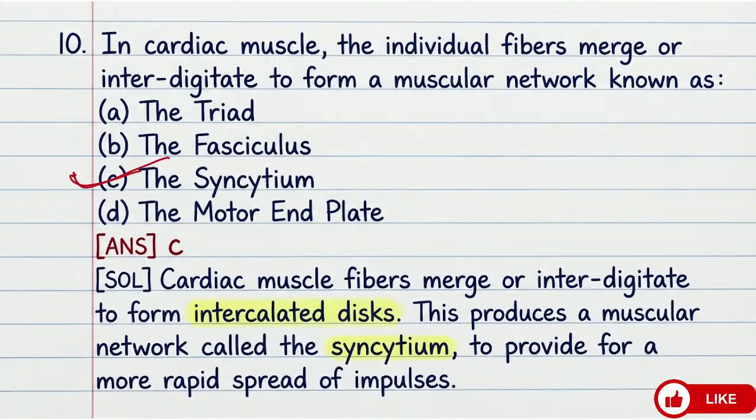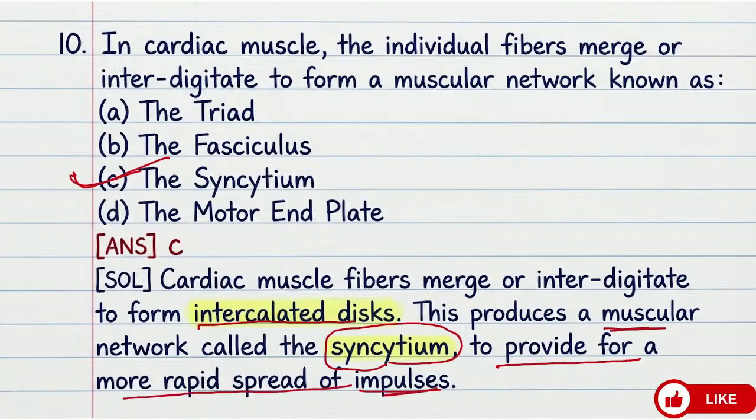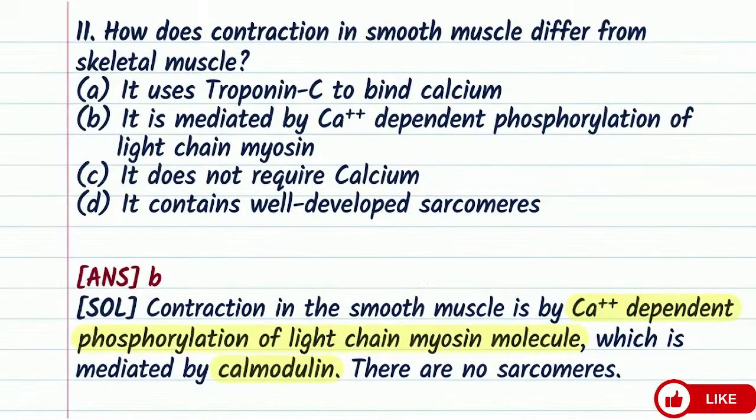Cardiac muscle fibers merge or interdigitate to form intercalated discs. This produces a muscular network called syncytium, important to provide for a more rapid spread of the impulse. Then 11. How does contraction in smooth muscle differ from skeletal muscle? Very important question. How does contraction in smooth muscle differ from the skeletal muscle?